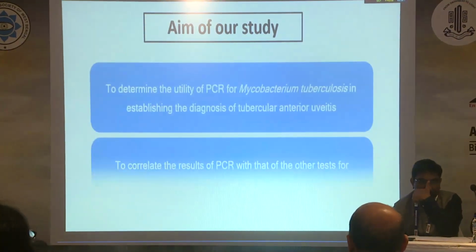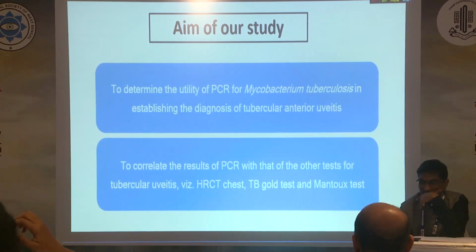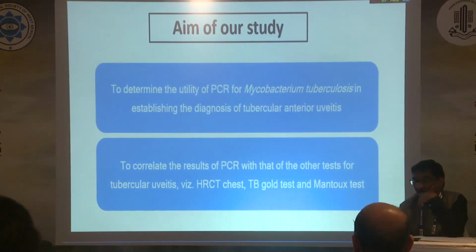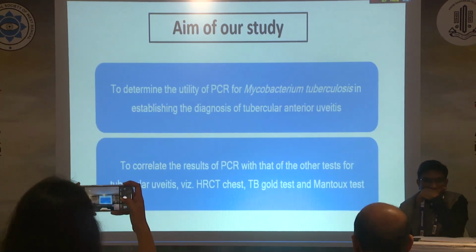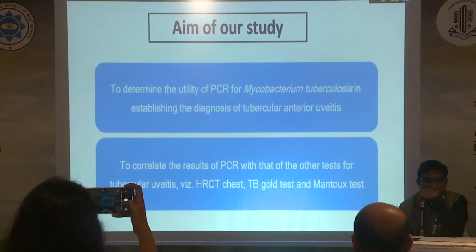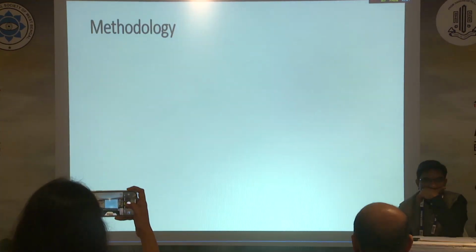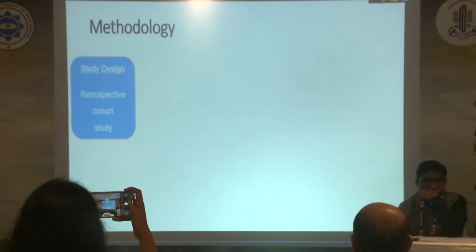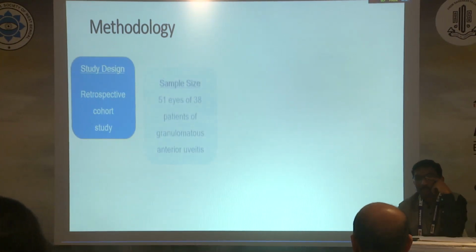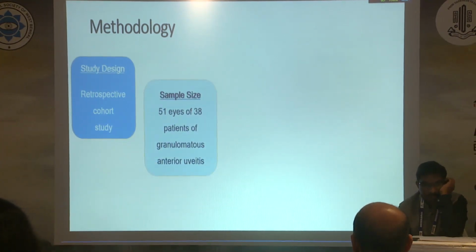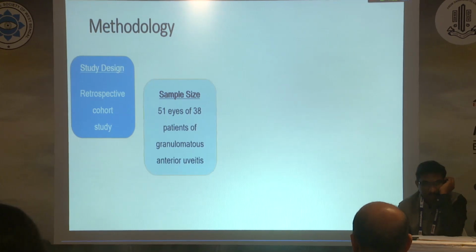We aimed at determining the utility of PCR of Mycobacterium tuberculosis in establishing the diagnosis of tubercular anterior uveitis and to correlate the results of PCR with that of other tests like HRCT chest, TB Gold test, and Mantoux test. Ours was a retrospective cohort study which analyzed 51 eyes of 38 patients who presented with granulomatous anterior uveitis